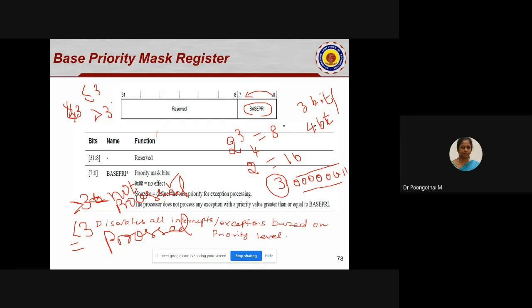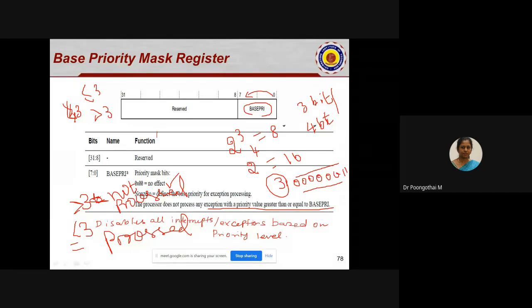See, the activation of all the interrupts with the same or lower priority than the base priority value is disabled. So the processor does not process any exception with a priority value greater than or equal to this base priority value. So we can define the values here.